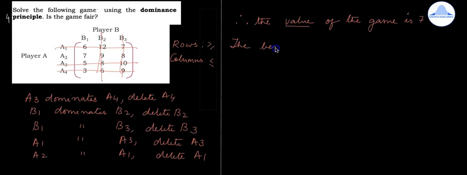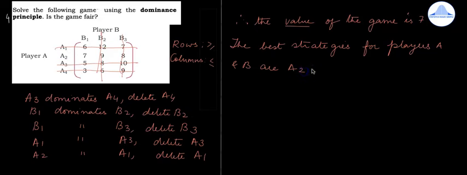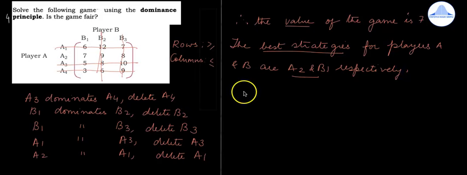The best strategies for players A and B are A2 and B1 respectively. Then you write the game is not fair. So only if the value of the game is 0, the game is fair.